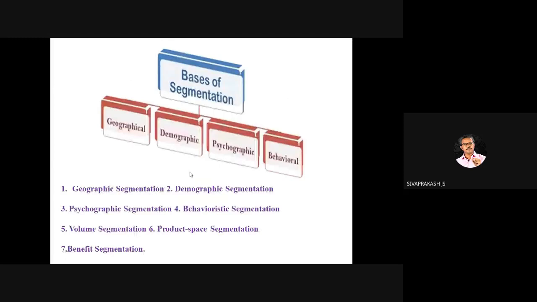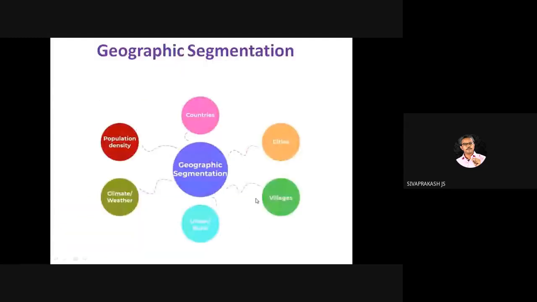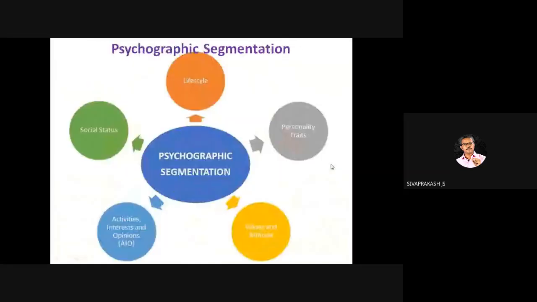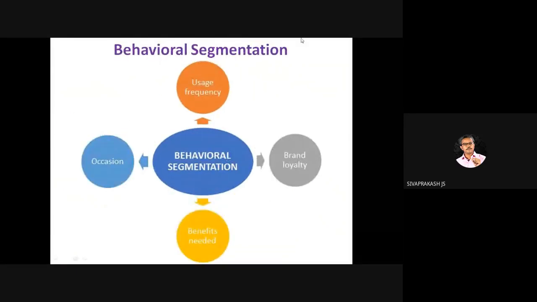Niche market, micro market. So in market segmentation, there are 4 bases of segmentation that everybody knows: geographical, demographic, psychographic, and behavioral segmentation. There are 3 more, which I have put here, and you will see them in the subsequent slide. What are the factors covered under geographic segmentation, and under demographic? One direct question can even be a matching one: they will give the segmentation bases and the ingredients and ask you to match.